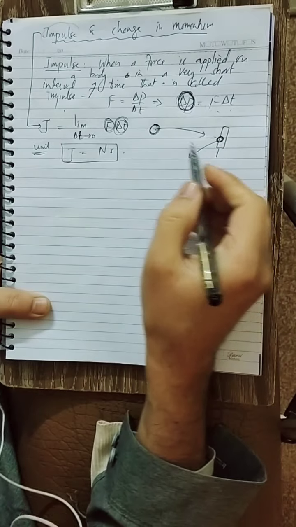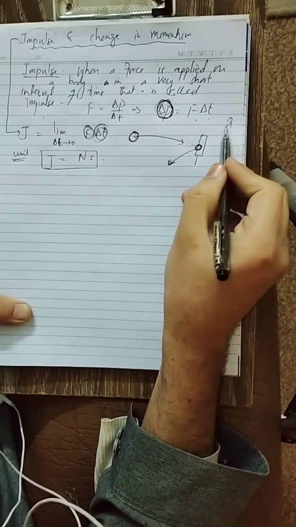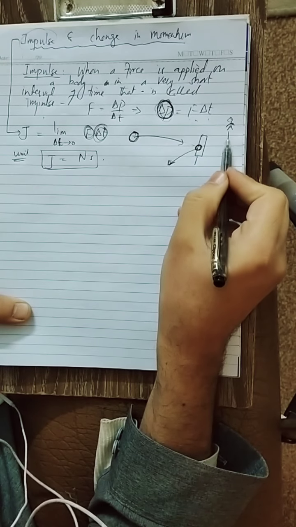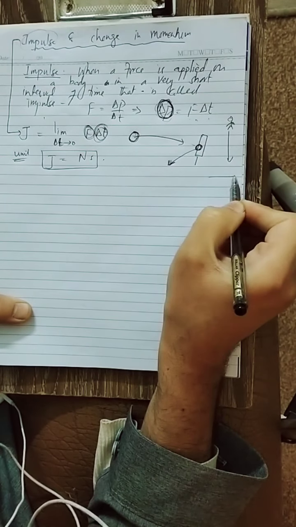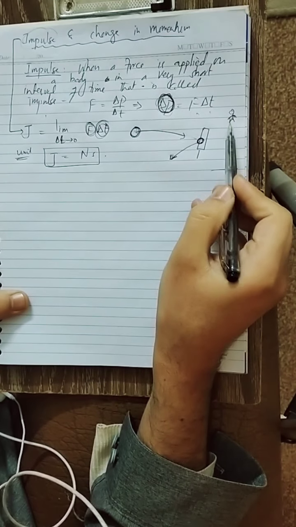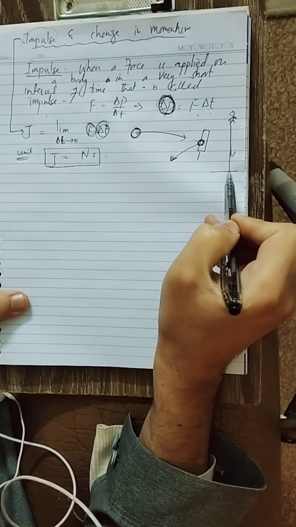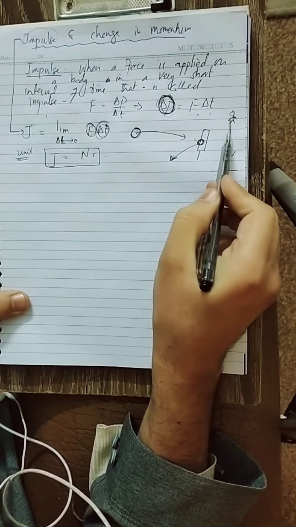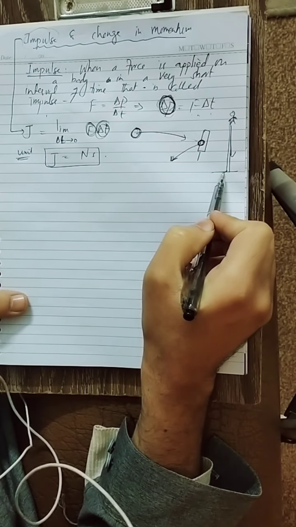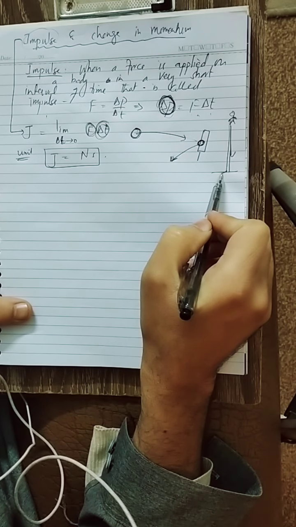Let us consider another example. Suppose a person jumps from a roof and falls on the floor. When the person stops on the floor, the momentum becomes zero.